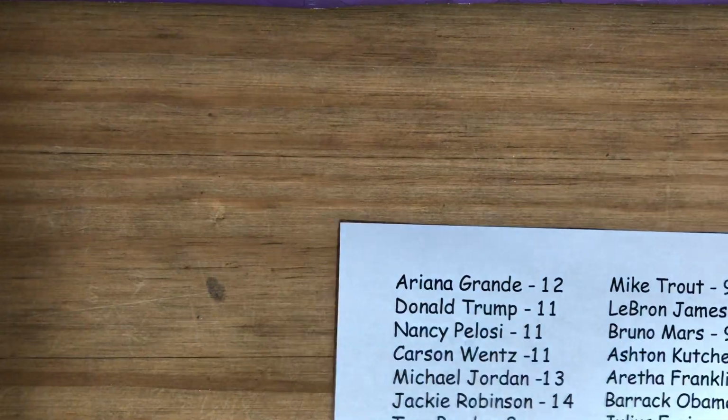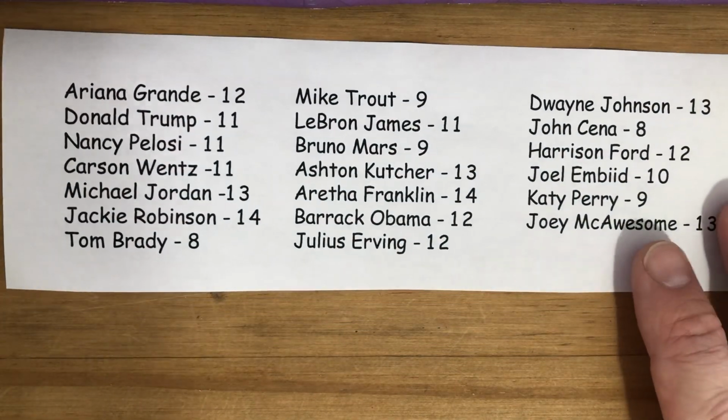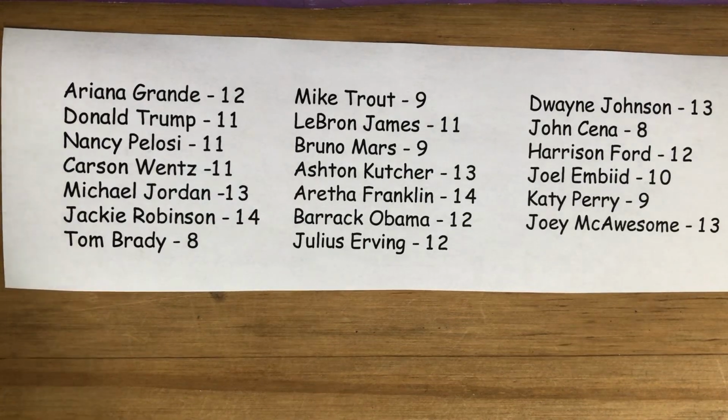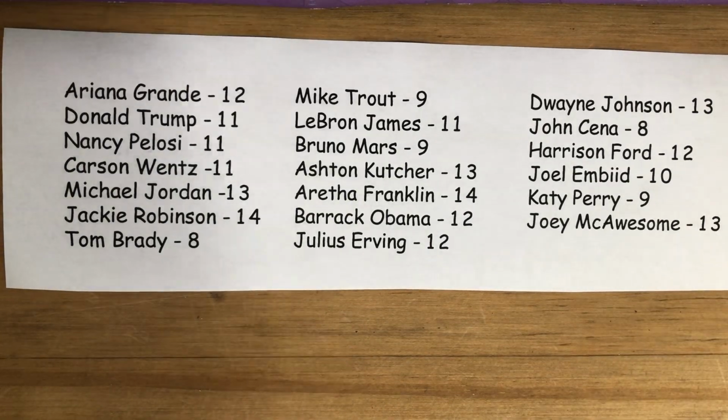What I've done is I've added our friend Joey McAwesome to the list. Now, you could probably assume that by adding Joey McAwesome to the list, not only does it add a number, but it might change where our median is. It's not going to change our mode because, as you remember, 11 and 12 are the most popular by a good bit, and Joey McAwesome has 13 letters in his name, and previously there were 3 examples.